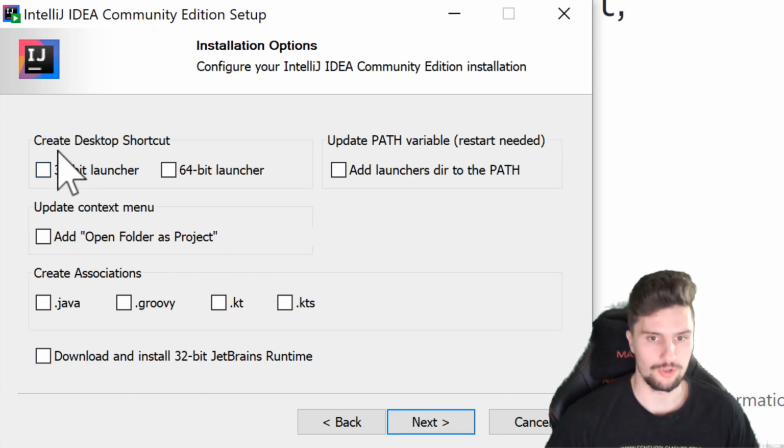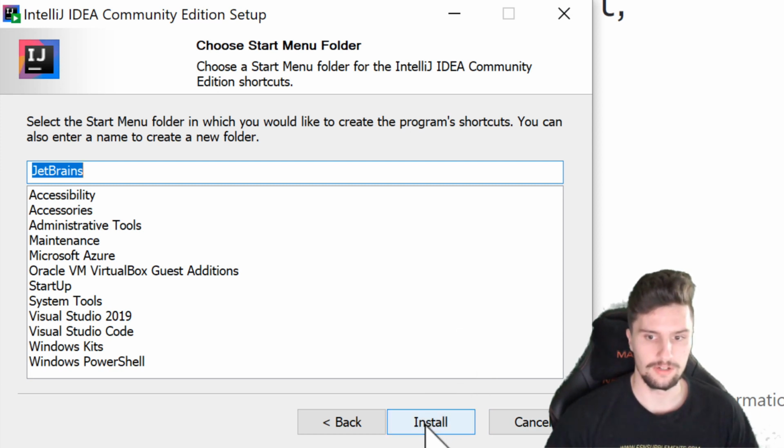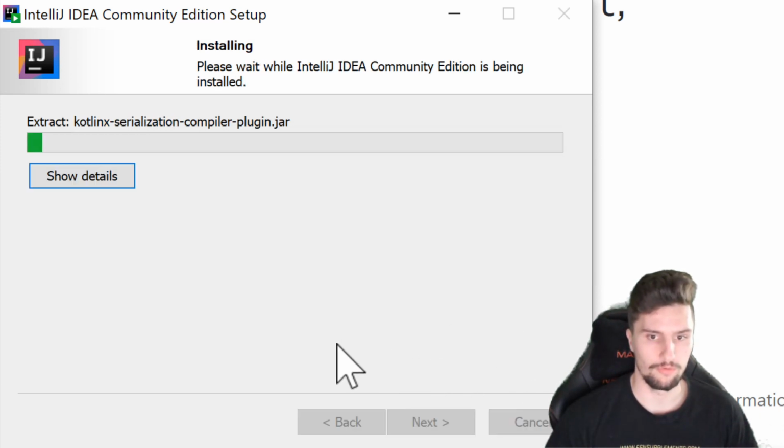Then we can choose if we want to create a desktop shortcut. I will just do that here for the 64-bit launcher. We can update the context menu. We don't want that. You could create associations for file endings so that you can just double click on those files and IntelliJ will open these files. I'll also leave these unchecked and the rest as well. So we will just click on next here, click on install, and then the program will install, and I will see you after that.